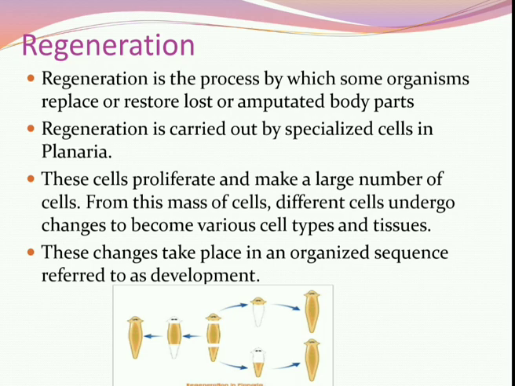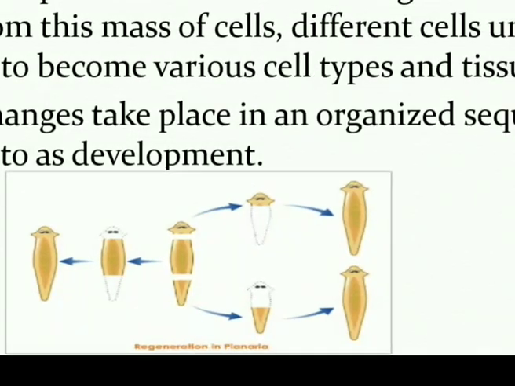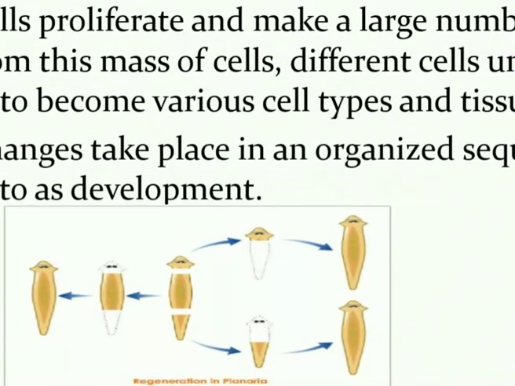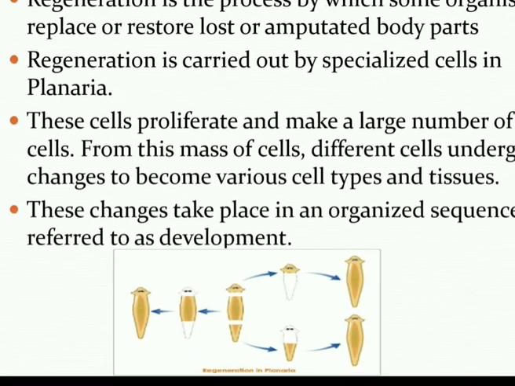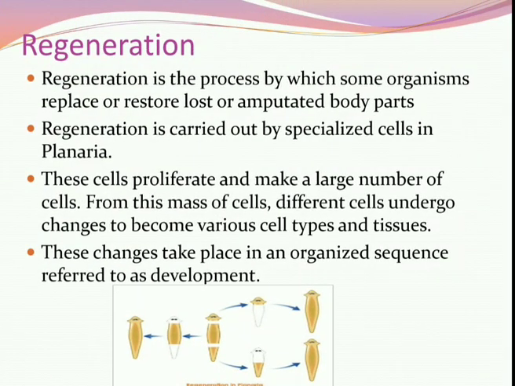This process is called regeneration. Now in the planaria diagram, the planaria breaks into two parts, the anterior part and posterior part, both pulled in opposite directions. The cells at the breaking part undergo proliferation to form new organs through tissue differentiation, and finally develop two new individuals. So this process is called regeneration.